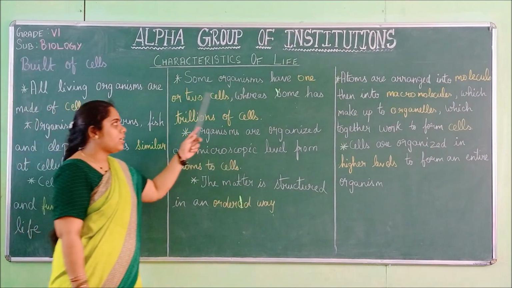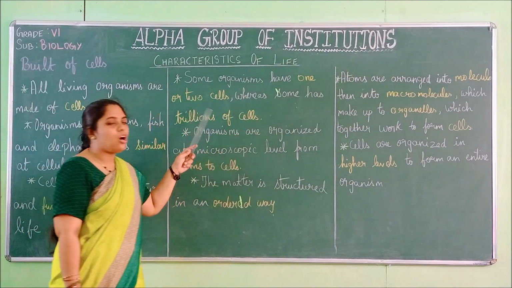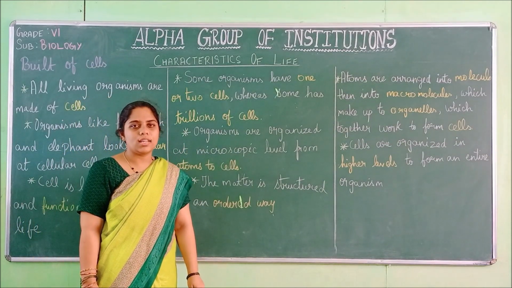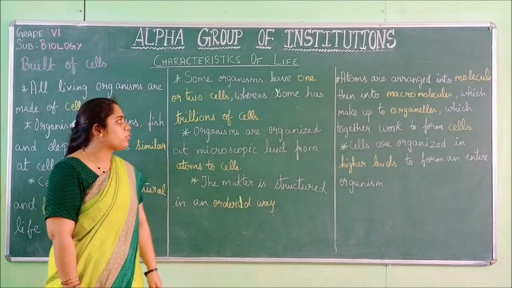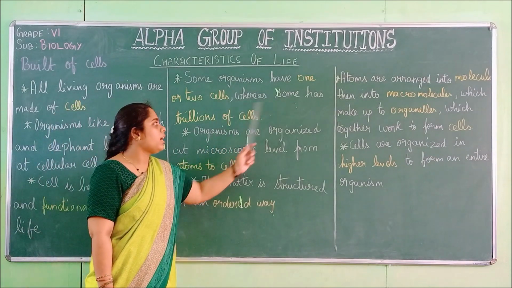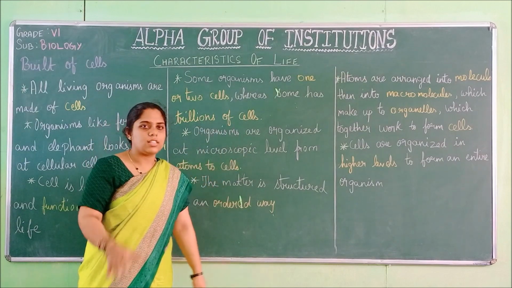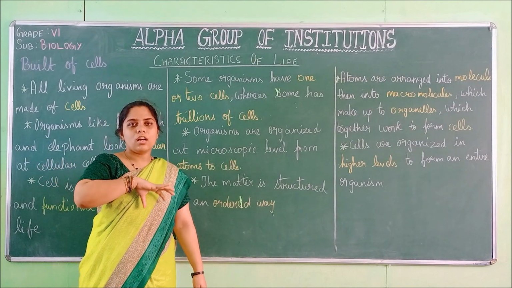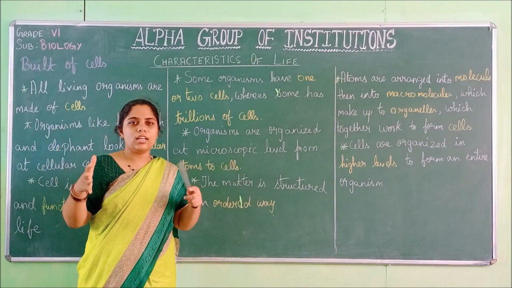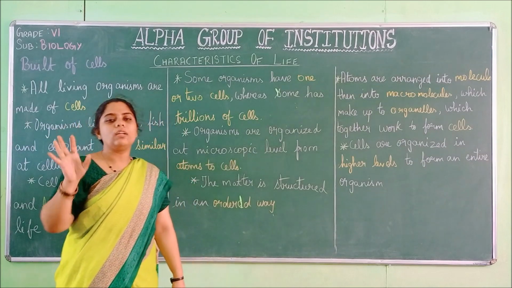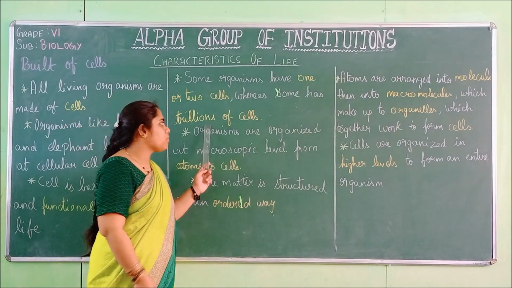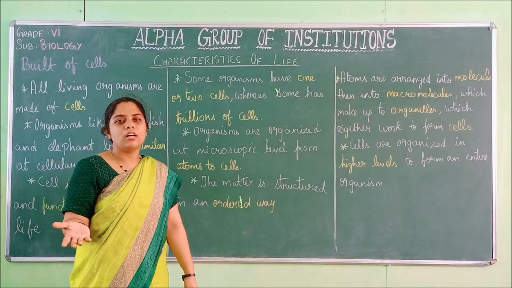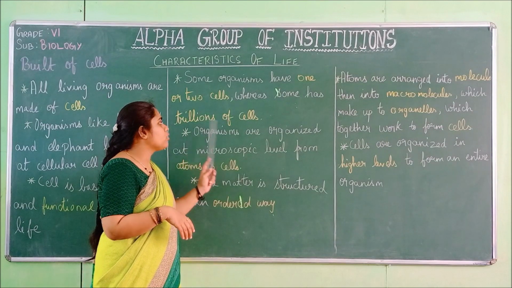Some organisms may have one or two cells. They are the small microorganisms that are viewed under the microscope. Some are made up of trillions of cells. The well-developed, huge organisms at the top of the living organism chart are made up of trillions of cells. For example, trees and human beings are all made up of trillions of cells.